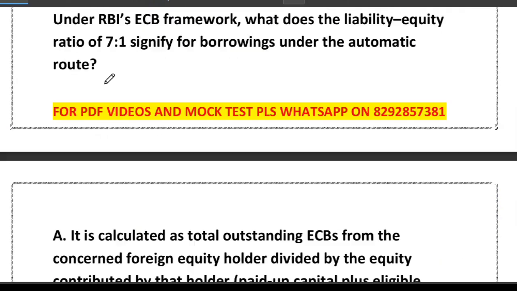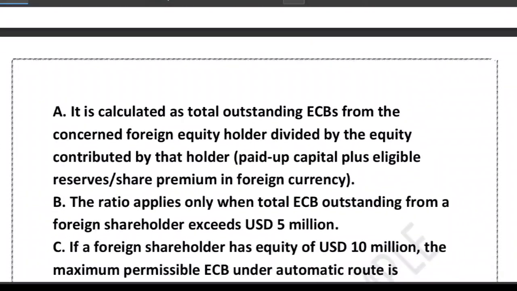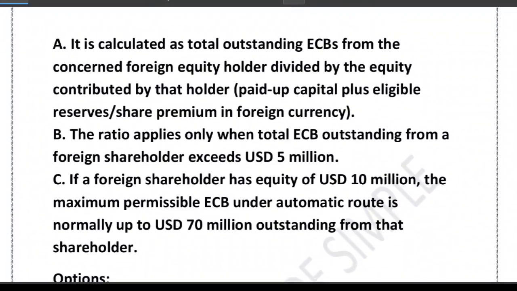Now friends, have a look at the next question. Very good question related to ECB. This question is about external commercial borrowing and the famous 7:1 liability equity ratio. Under the RBI ECB framework, what does the liability equity ratio of 7:1 signify for borrowing under the automatic route? Option A says it is calculated as total outstanding ECB from the concerned foreign equity holder divided by the equity contributed by that holder.